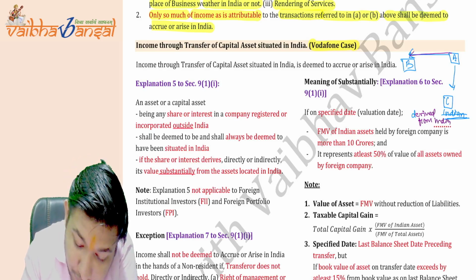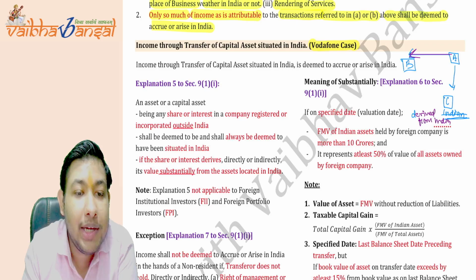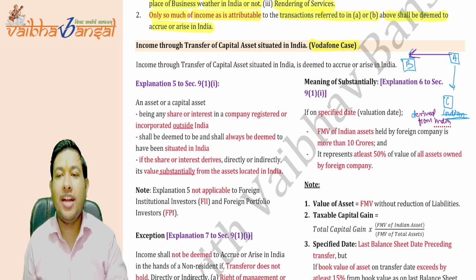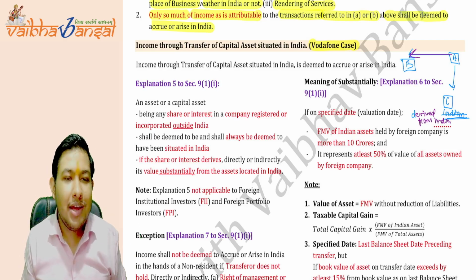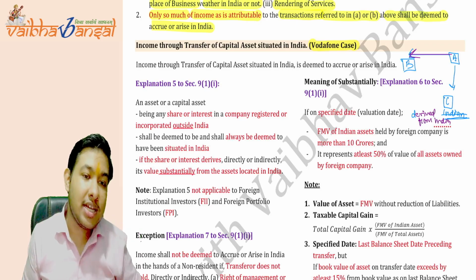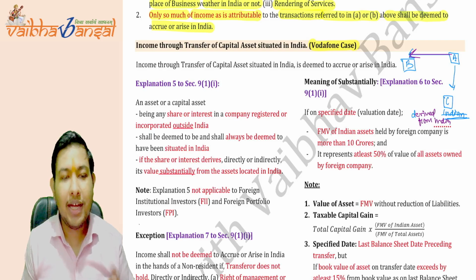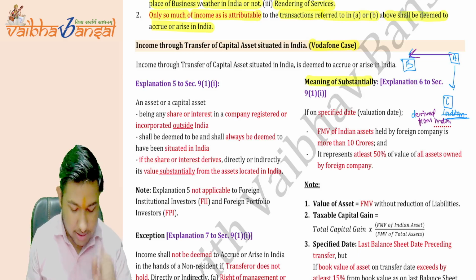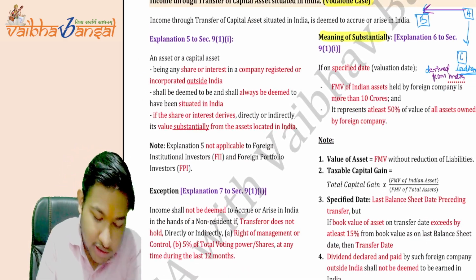Then this transfer from A to B will also be taxed as capital gains in India. Is this point clear? Now, what is derived from India? We will treat the income as derived from India when the share is substantially deriving its value from India. Then we will discuss what "substantial" means. Okay, till now, what is C?